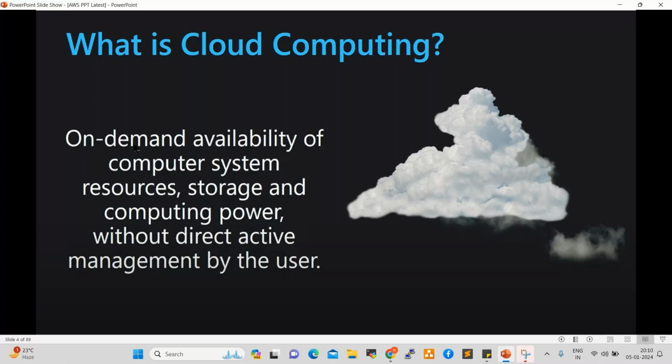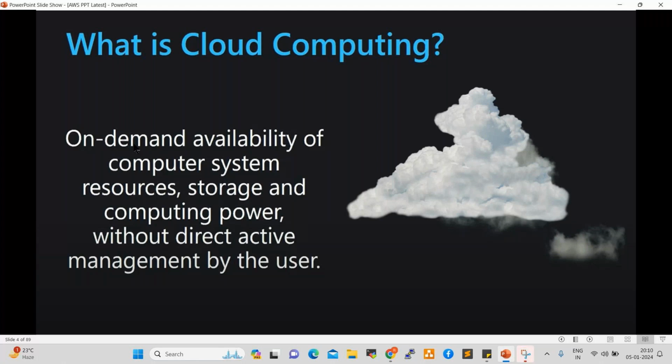Whenever you want to start your server, stop your server, or connect to your server, you can physically connect when it is in our local server room. So that was the case a few years ago. However, with the introduction of cloud, everything has changed now.